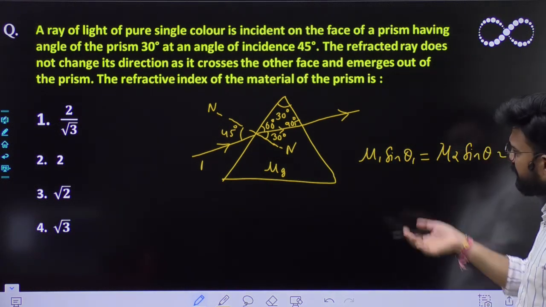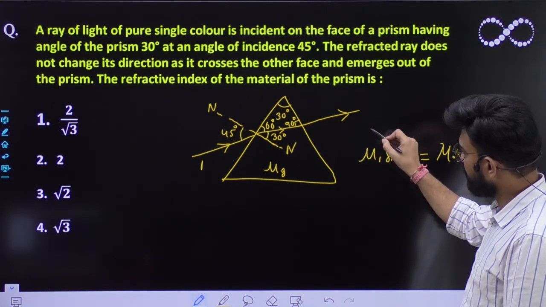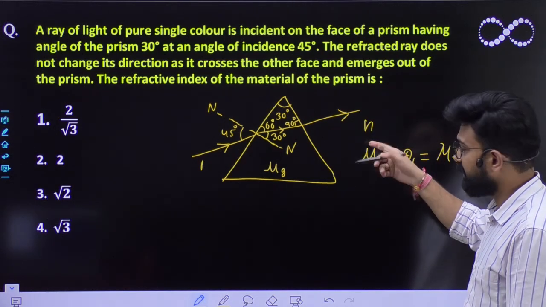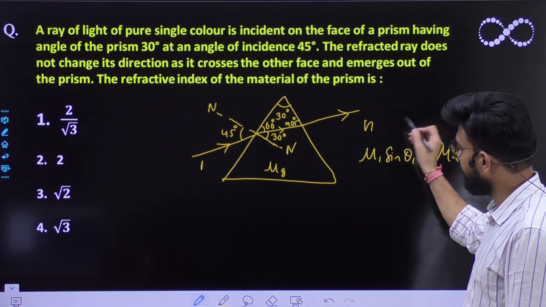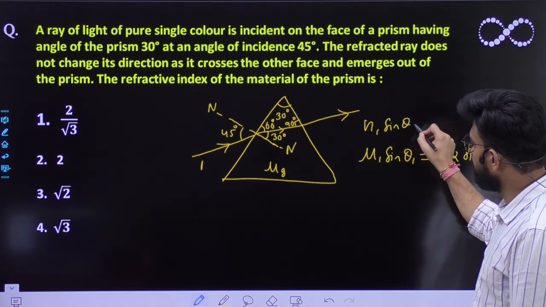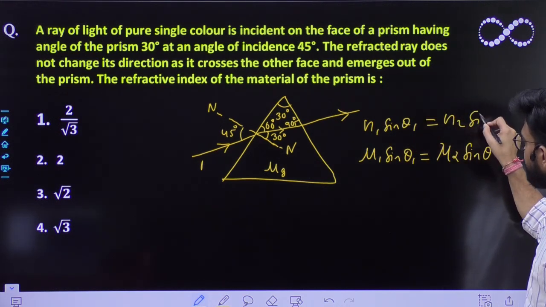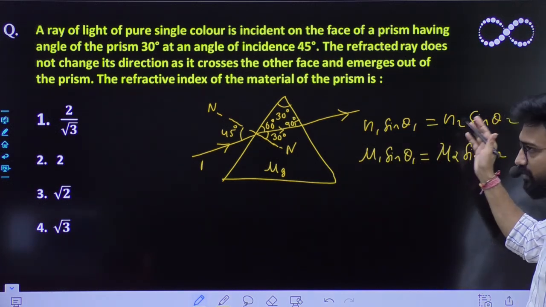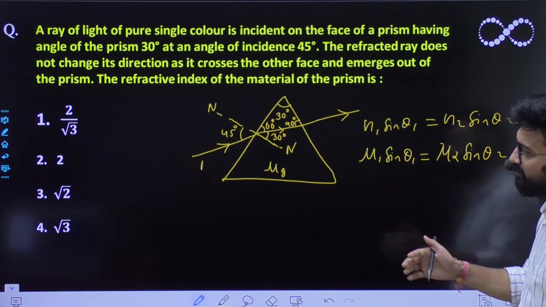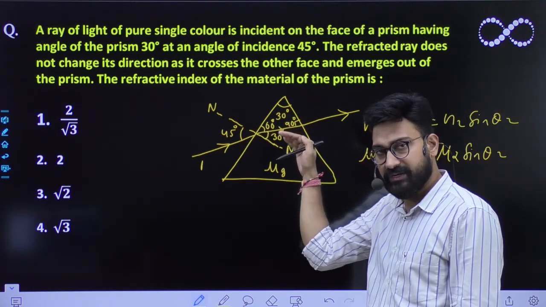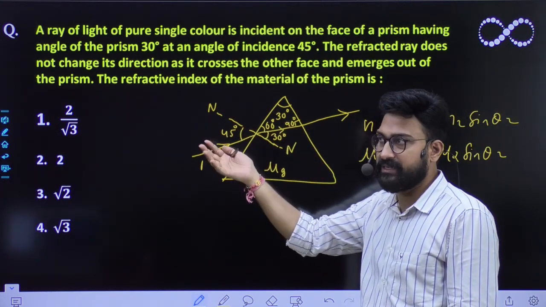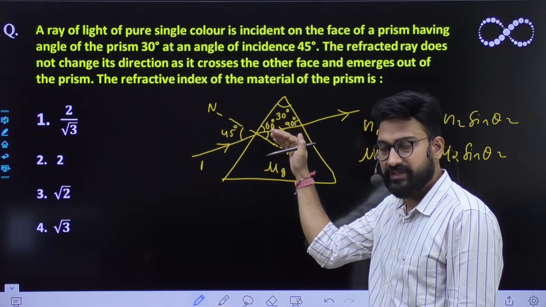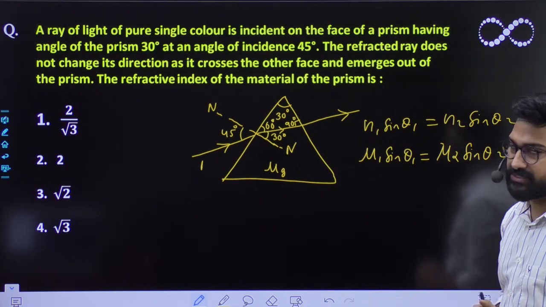Or sometimes in different books they may use the other expression, they may use the refractive index as n. So n1 sine theta 1 must be equal to n2 sine theta 2. So this is your Snell's law, and this will remain constant while a light ray moves from one medium to optically denser medium, or to optically rarer medium, whichever it may be. And so while it is changing the interface, this remains constant.